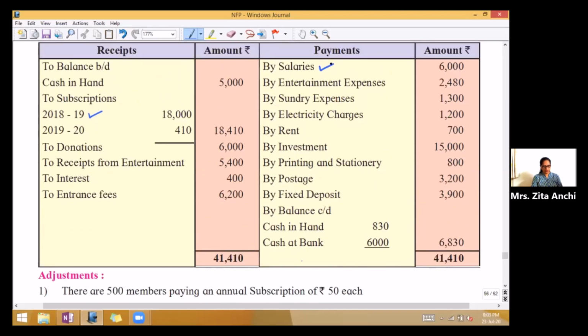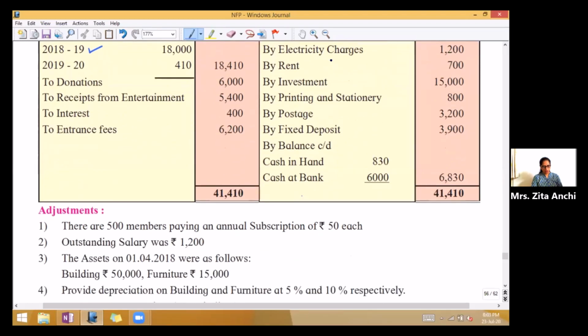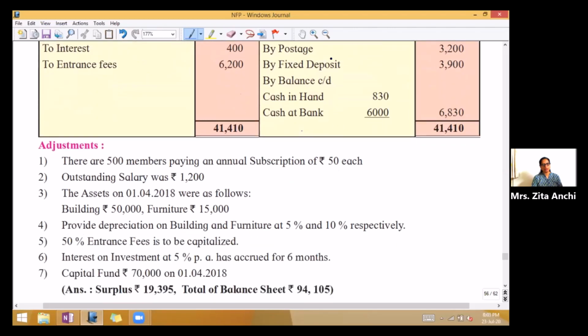They have given you then the assets. Assets on 1st April 2018 were as follows. Building rupees 50,000, furniture rupees 15,000. This we will straight away write in the balance sheet. Next is provide depreciation on building and furniture at 5% and 10% respectively.